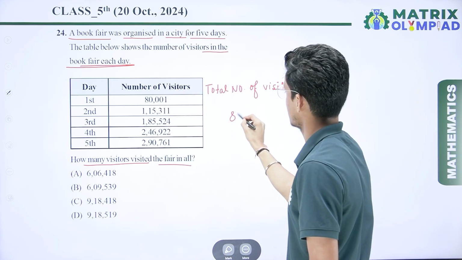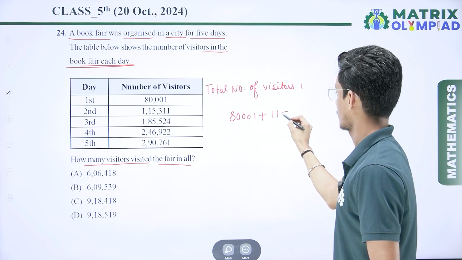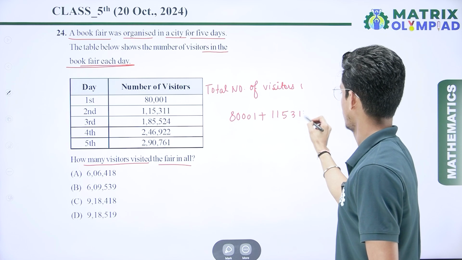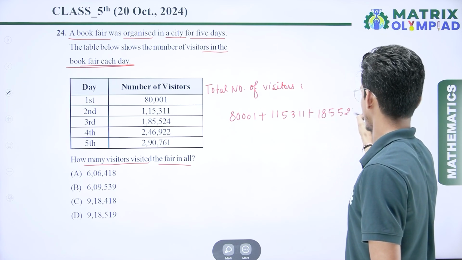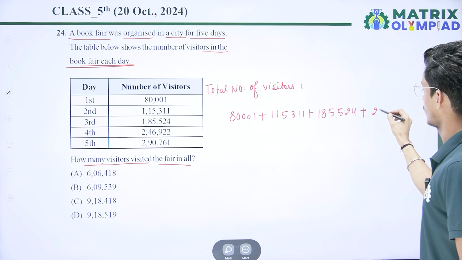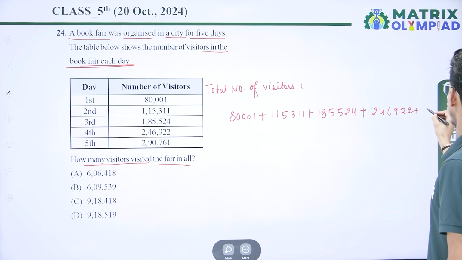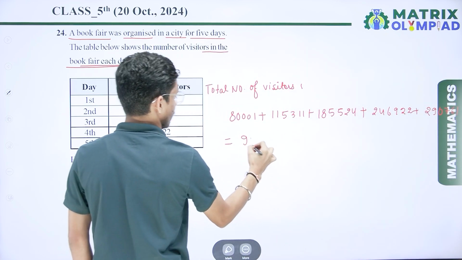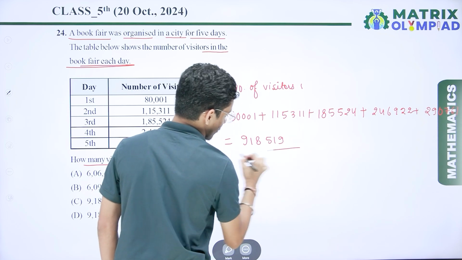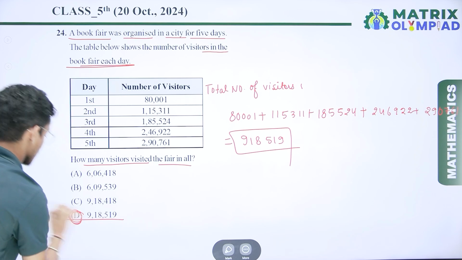So first we have day one, that is 8001. Day second, that is 115311. Day 3, that is 185524. Day 4, that is 246922. And day 5, that is 290761. Now we have to add all these numbers. So here we get 918519 total number of visitors. So here check which option is correct. 918519. So here option number D is the correct answer.